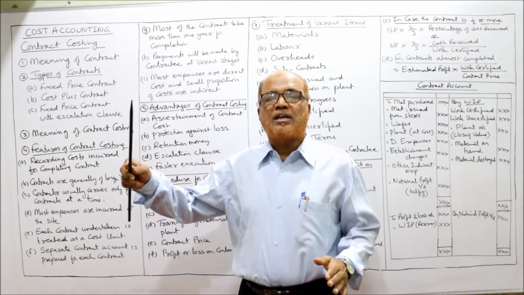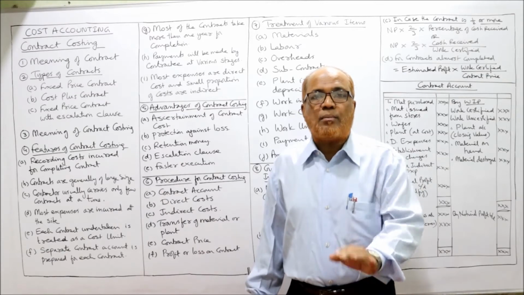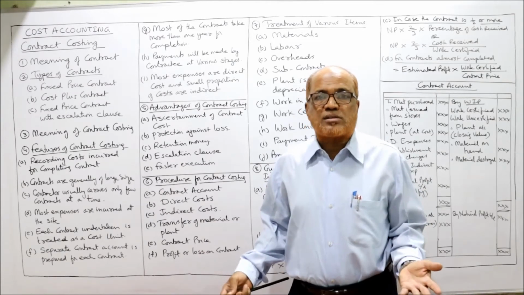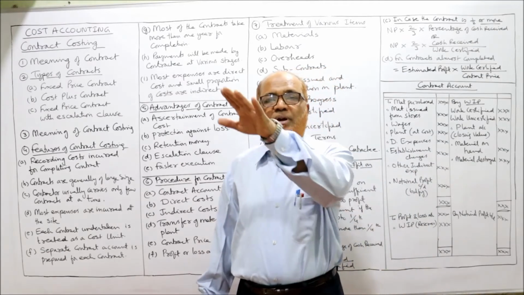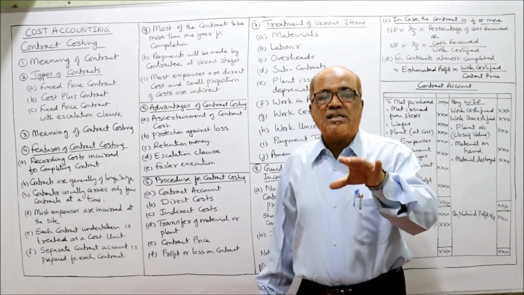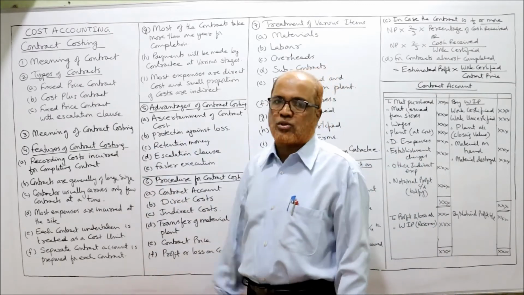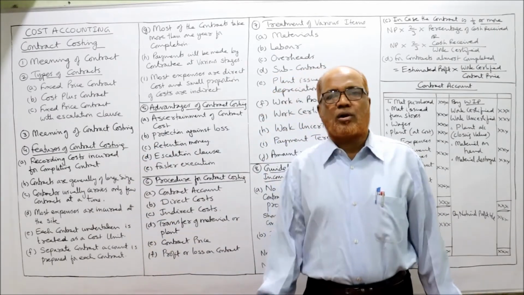Suppose if the price of material and labor increases, then his profit margin will come down. He is exposed to risk. Contrary to this, if the price of material and labor has come down, he will get more profit. So risk lies entirely on the head of the contractor in case of fixed price contract. Second one, cost plus contract.